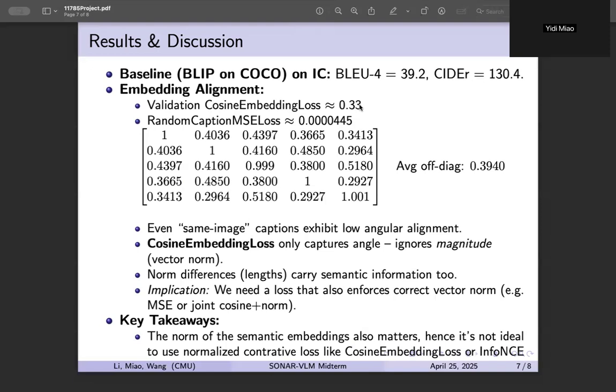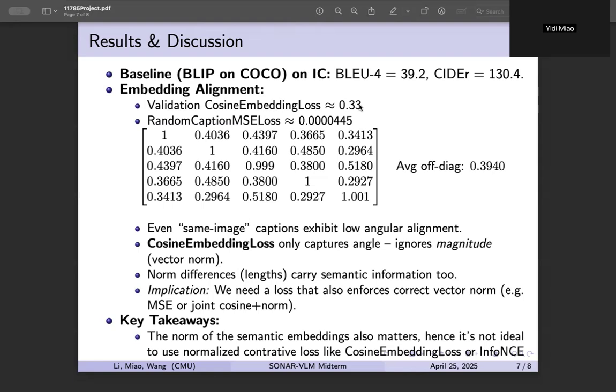Comparing against a strong off-the-shelf baseline, BLIP on COCO yields a BLEU-4 of 39 and a CIDEr of 130. In our own validation set embedding alignment tests, we observe a validation cosine embedding loss of approximately 0.33 and a random caption mean square error loss of about 4.45 to the power of -5.